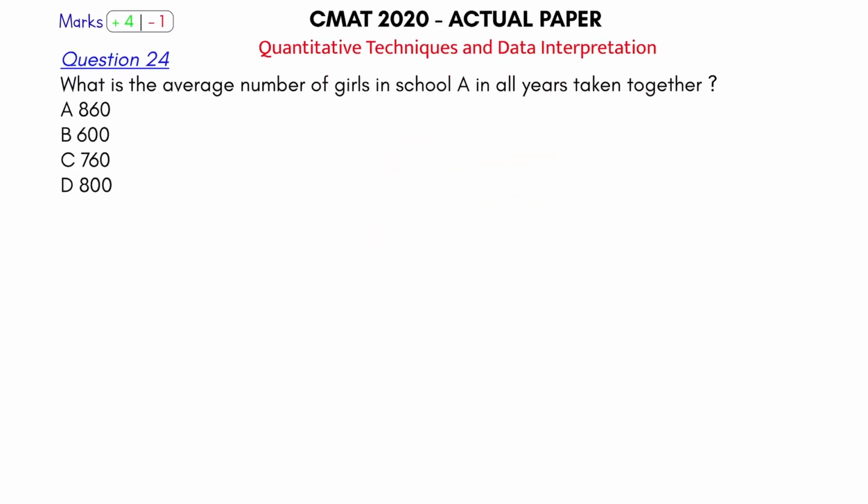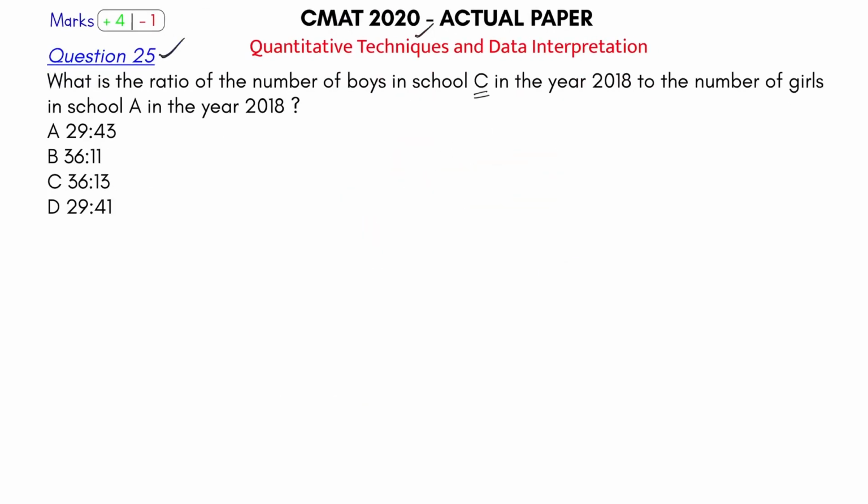If you solve this, what will you get? I thought the answer was 29:41. Just solve 870 upon 1290 and cancel. It will go by 3. So 3 2s are 6, 3 9s are 27, 3 4s are 12, 3 3s are 9. 29:43. Just be cautious here; I was too early to jump to the answer. This is what I get, 29:43.